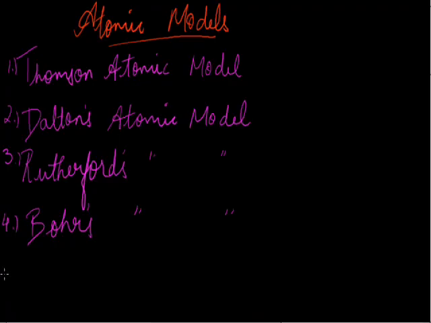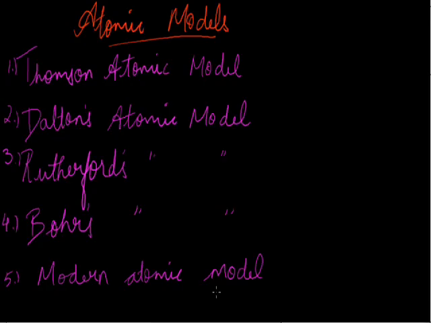These are the four important models which were proposed, and due to some defects or drawbacks they were replaced by the next one. Initially we had the Thomson atomic model. The last, which we prefer today, is the modern atomic model. After Bohr, certain scientists like Sommerfeld also gave some models, but those are not very well known and are studied mostly in physics due to the physical relations involved.